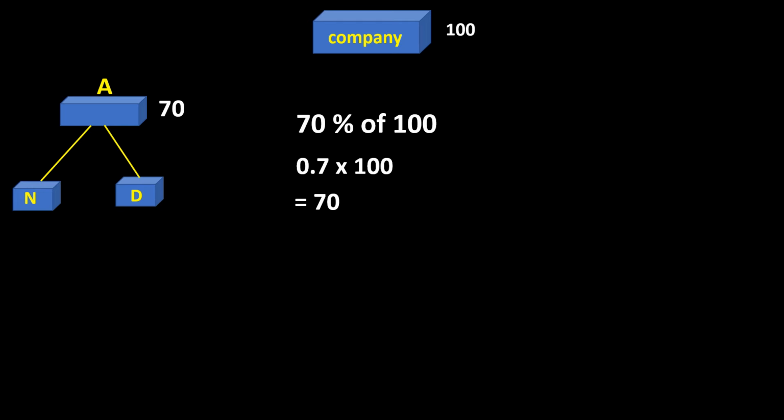We don't know exactly how many cell phones are inside the company warehouse, but for simplicity's sake, let's pretend that there are 100 cell phones inside the company warehouse. We also know that 70% of the cell phones are coming from Factory A. So we can compute 70% of 100, which means we have to multiply 0.7 times 100, which will give us 70. That means out of the 100 cell phones inside the company warehouse, 70 of those come from Factory A.